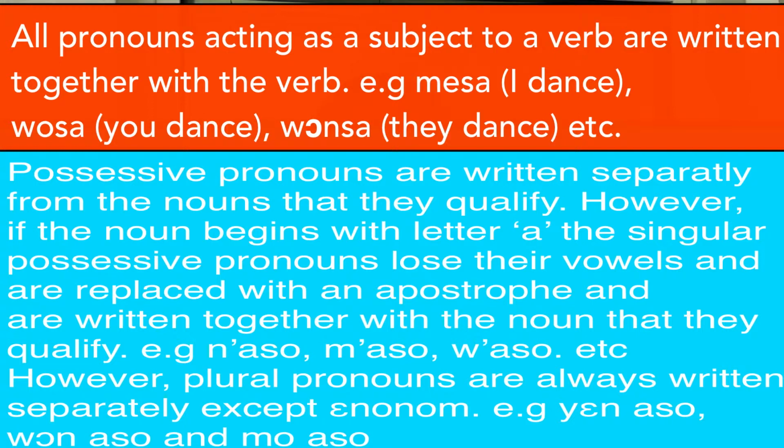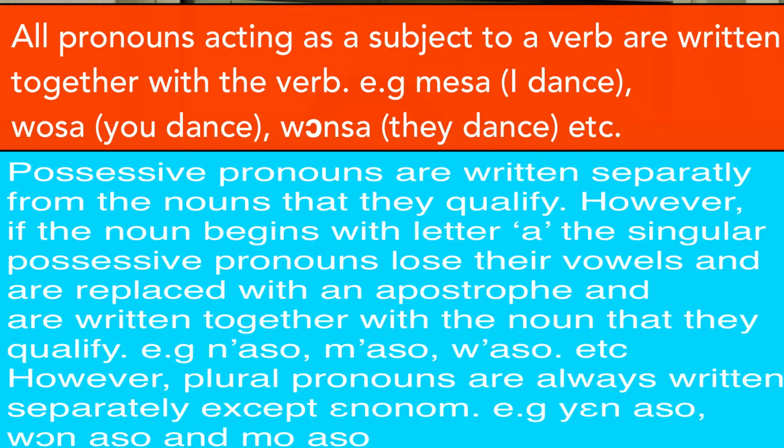But as we have said, this only affects the singular pronouns, and of the plural pronouns, only enonom is affected. The rest, like yen, mo, won, are not affected.